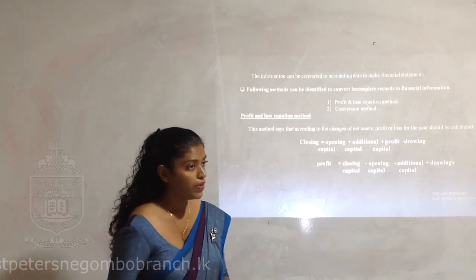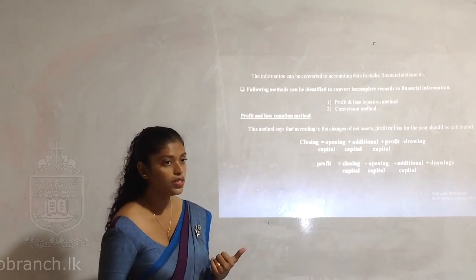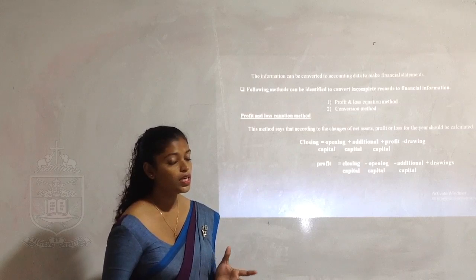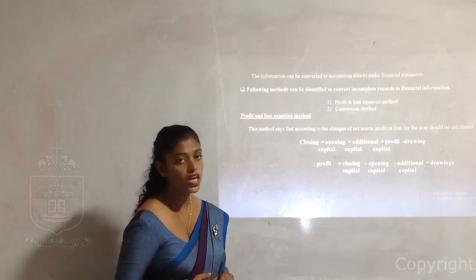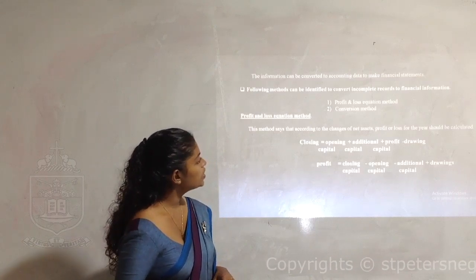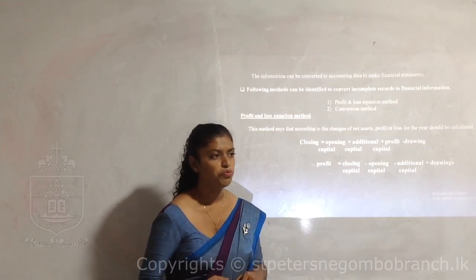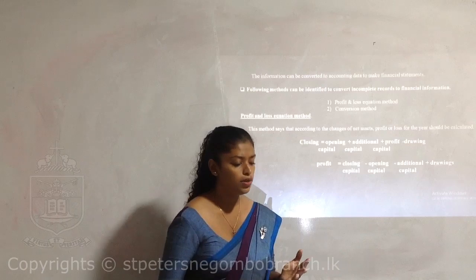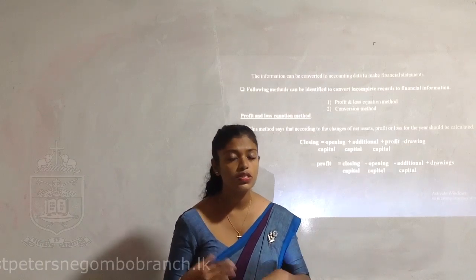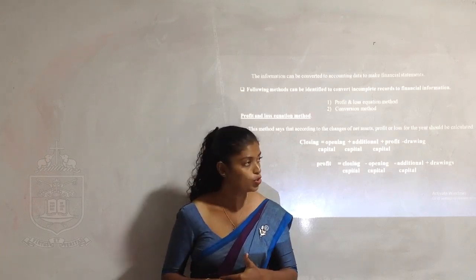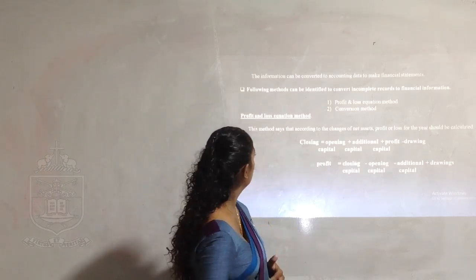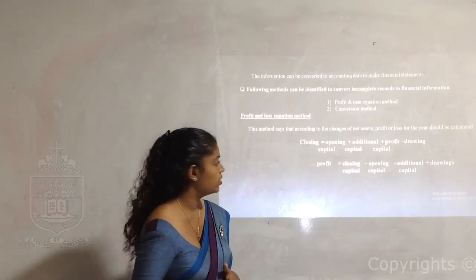So my dear children, we have a method of converting incomplete records into completed ones using the profit and loss equation method. And the second method is the conversion method. We are going to convert the single entry system, the incomplete ones, into the complete one using the double entry method. So I am going to extract the first one, the profit and loss equation method.